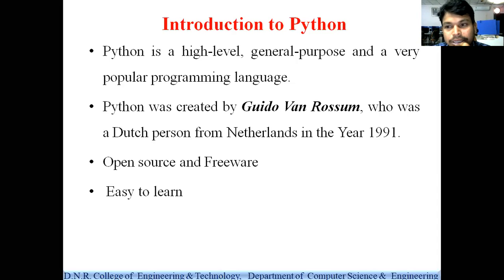second feature of Python programming, right? The first one is that it is simple and easy to learn, and there is no need to write 1000 or 1 lakh lines of code. We have to write just a few lines of code, that's why it is simple and easy to learn. And the second point is that it is open source and freeware software.